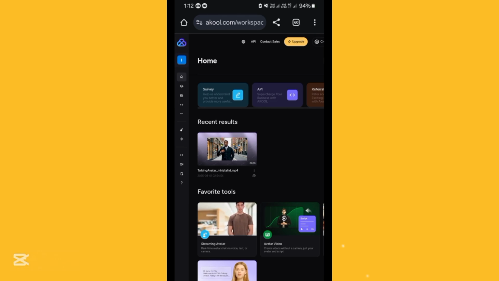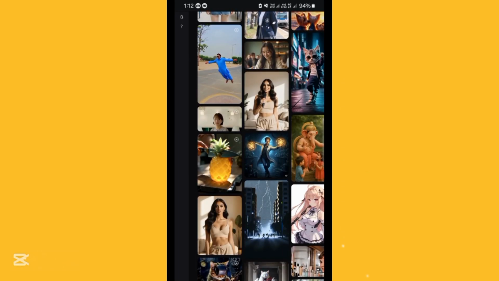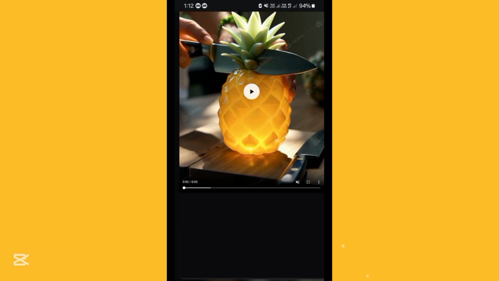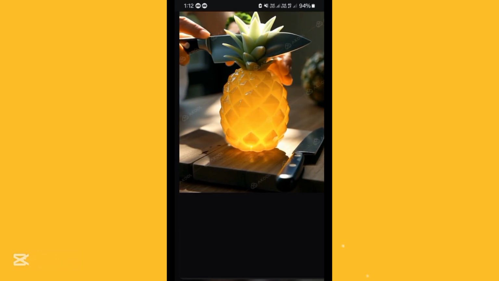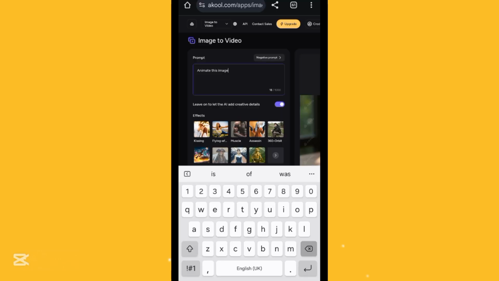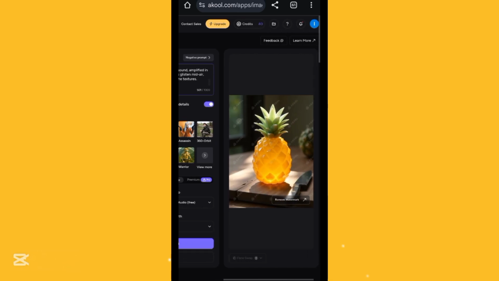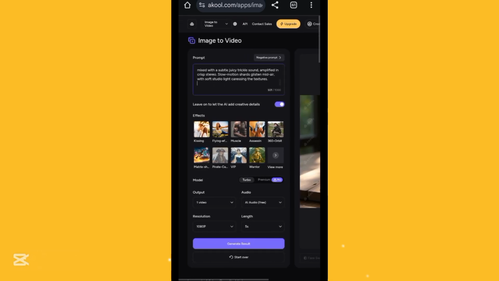Step 2. I went to AI, sign in with your Gmail account. I scroll down and find the ASMR cutting template. Click on the template. Then click here. I insert the prompt that ChatGPT gave me. Then I scroll down and hit generate.